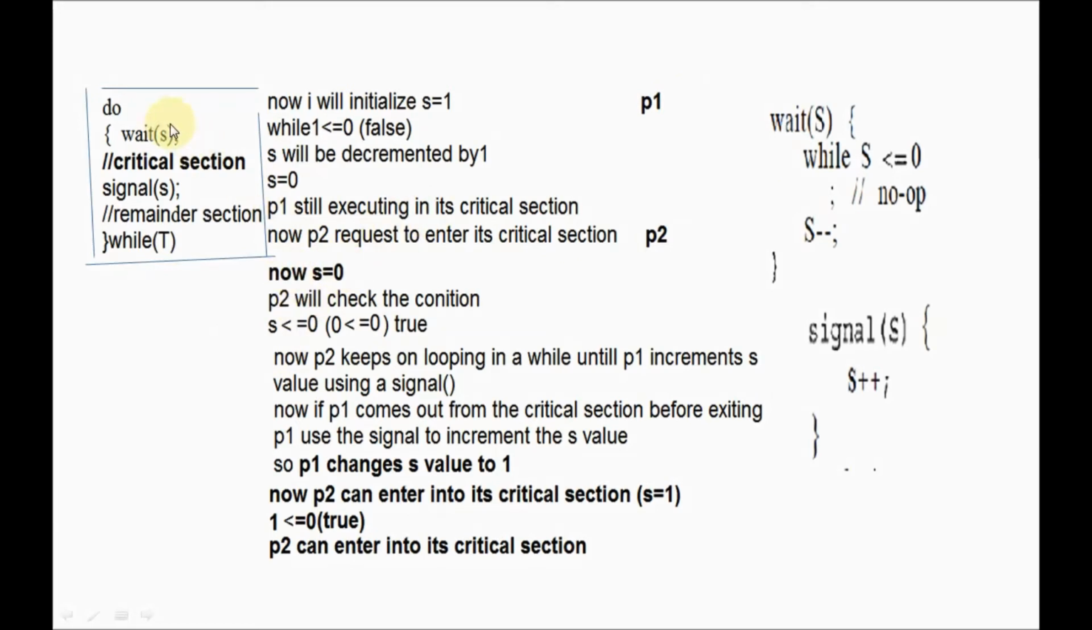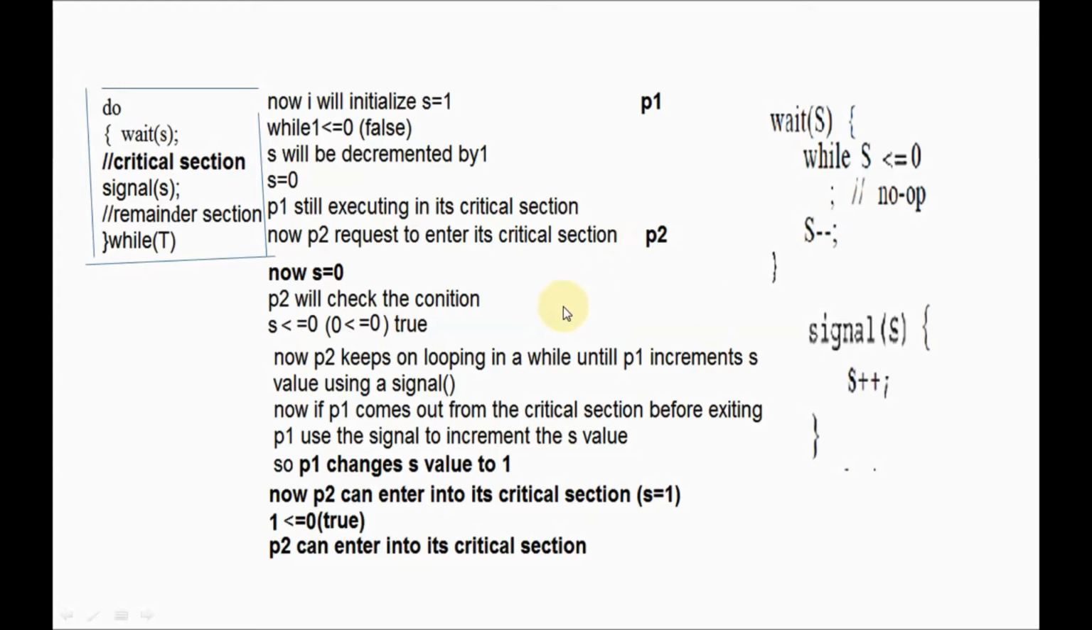Now P2 will execute the wait statement. So what is the first condition here? While s lesser than or equal to 0. What is the value of s here? 0. Is 0 lesser than or equal to 0? Yes, true. So the while loop is true here. That's why P2 can't come out of the loop. P2 keeps on looping in the while until P1 increments the s value. So P2 should wait until P1 completes its execution.